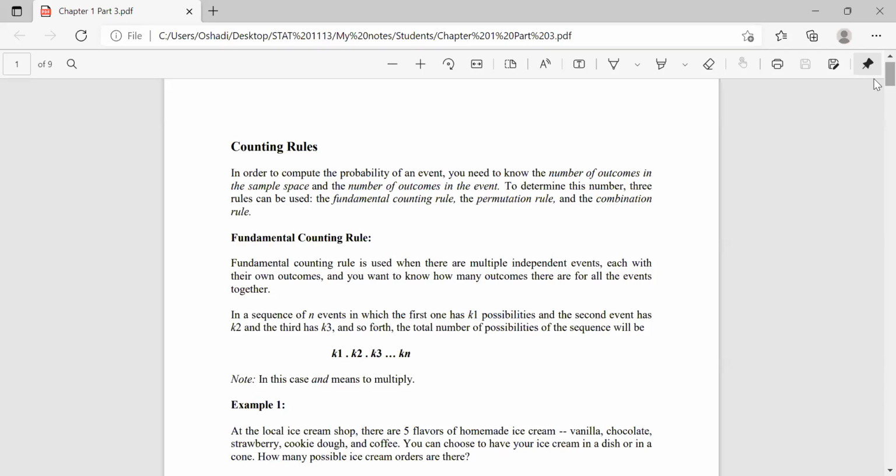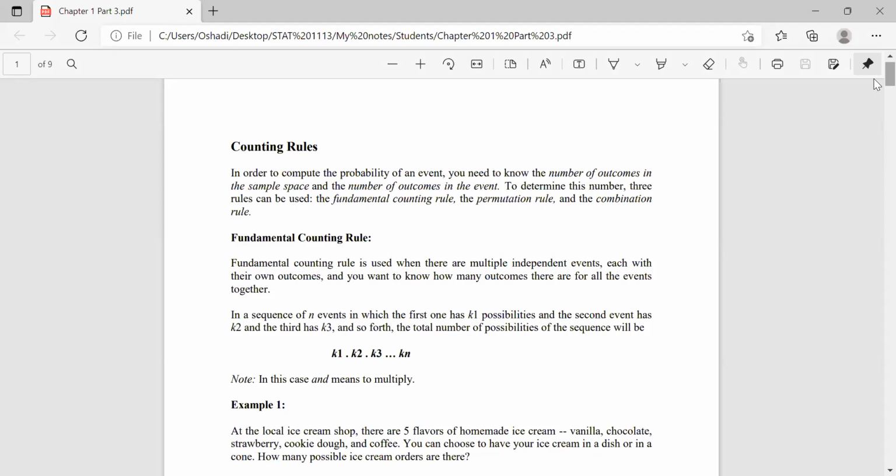As I said in the last sessions, I'm just recalling them. So, counting rules. In A-level, there is a lesson called combinatorics. Under counting rules, we are going to learn permutations and combinations, right?